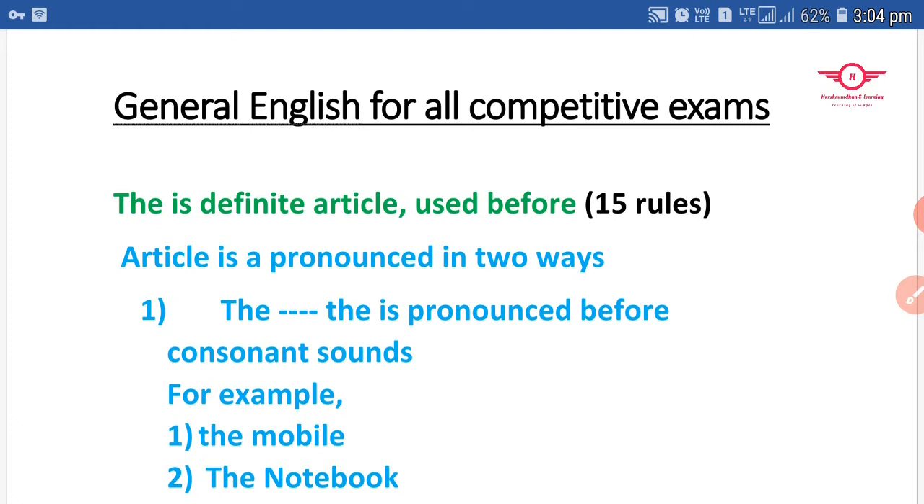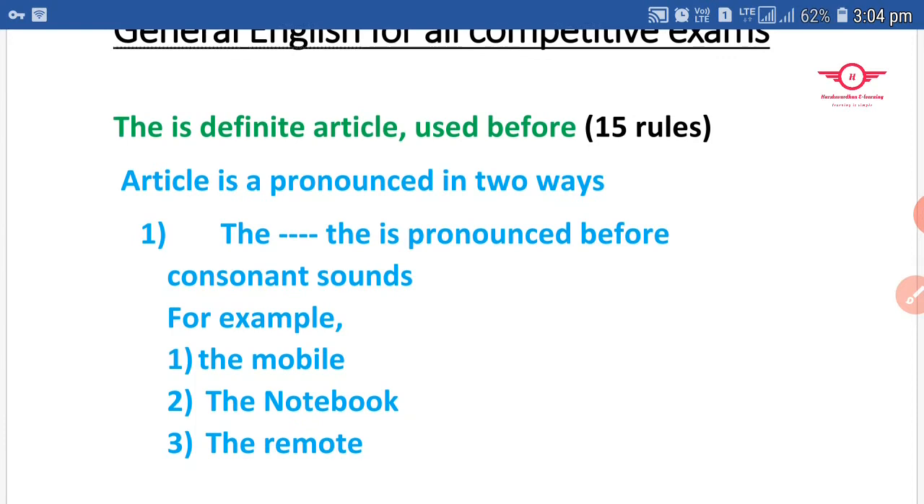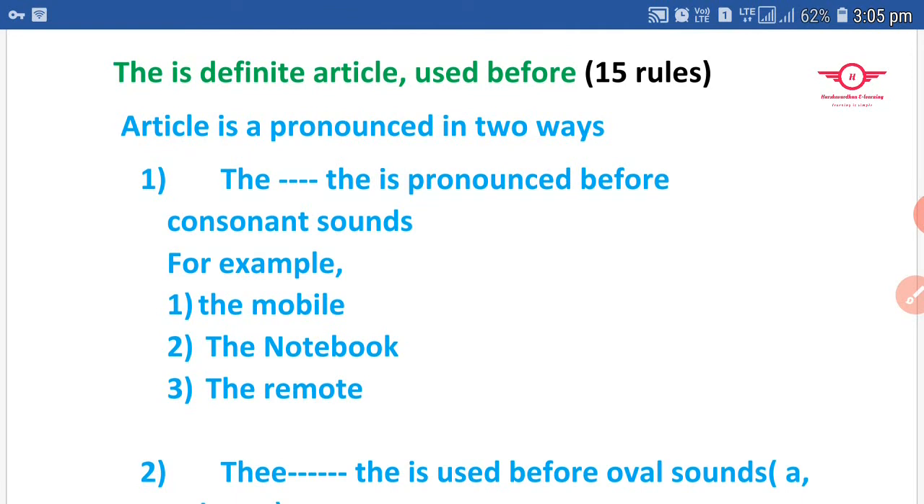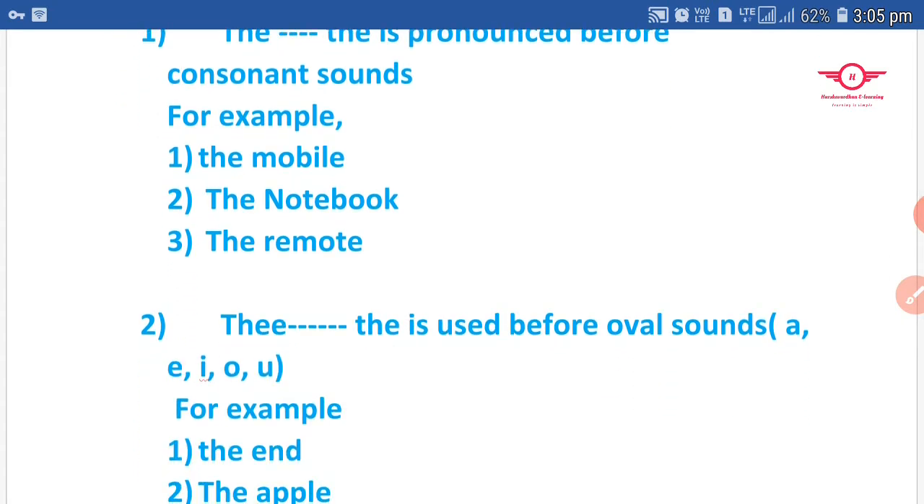Now first, the definite article is pronounced in two ways actually. We pronounce the word the in two ways. Firstly we use "thuh" as well as "thee". Now when do you use "thuh"? We pronounce the word the as "thuh" before a consonant sound. If any word starts with a consonant sound, we pronounce it "thuh". For example, the mobile, the notebook, the remote.